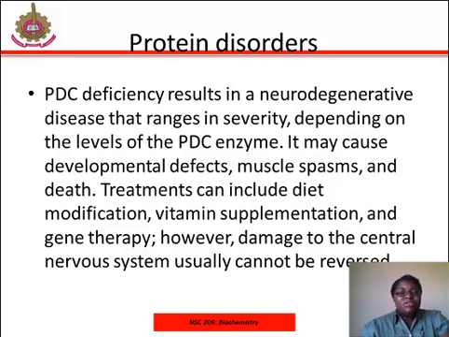The pyruvate dehydrogenase complex deficiency results in a neurodegenerative disease that ranges in severity depending on the level of the pyruvate dehydrogenase complex enzyme. It may cause developmental defects, muscle spasms, and death. And treatment can include diet modification, vitamin supplementation, and gene therapy. However, damage to the central nervous system usually cannot be reversed.